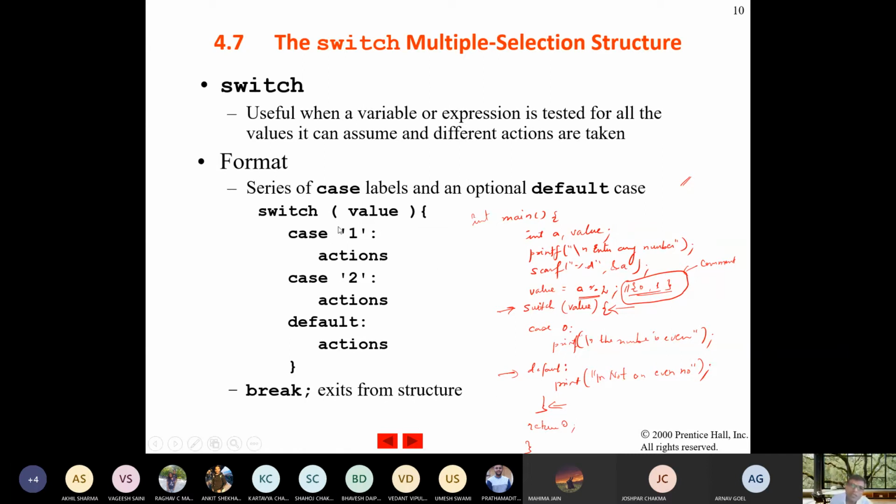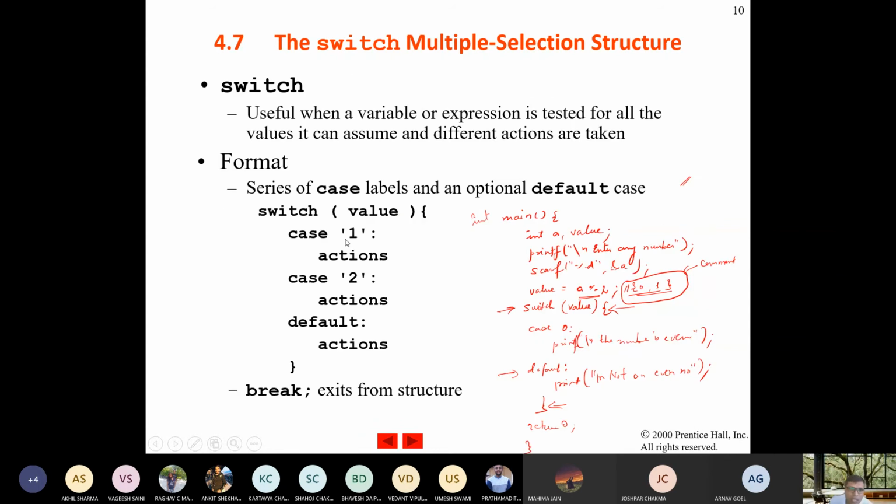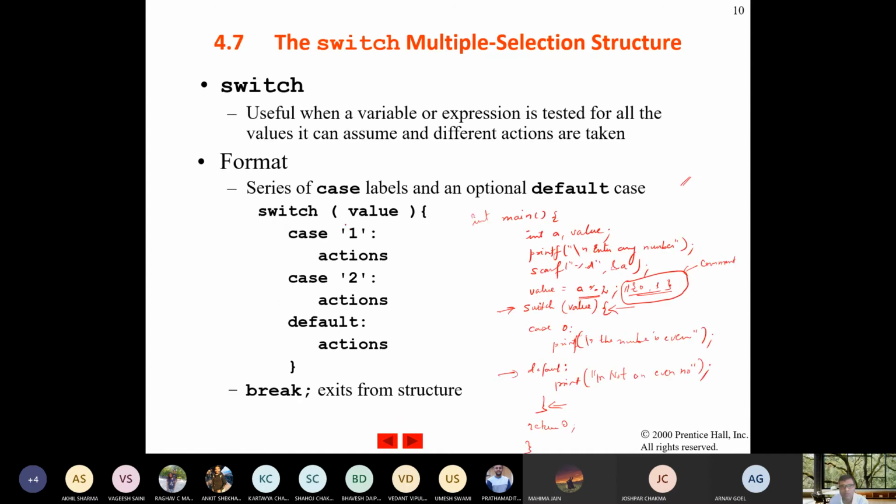So this is for character, whenever you are embedding anything in single quotes. Here it is not in single quotes, it is for integer, and you cannot create cases for floating point numbers.